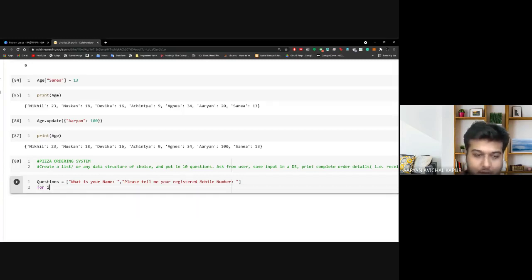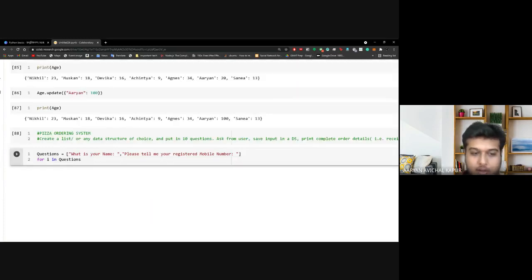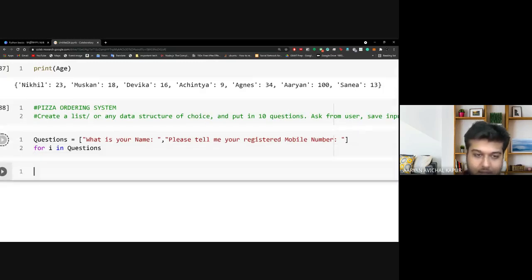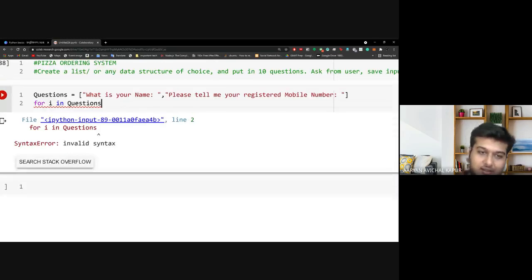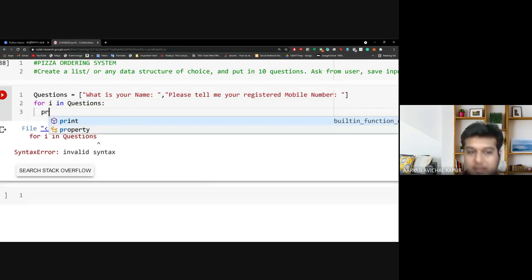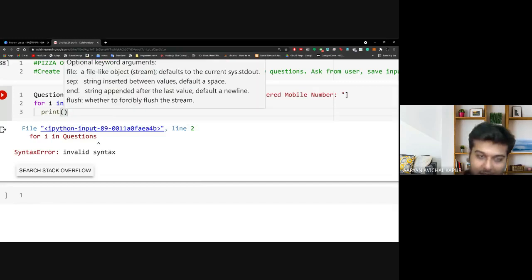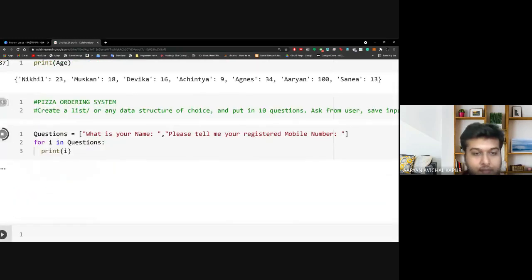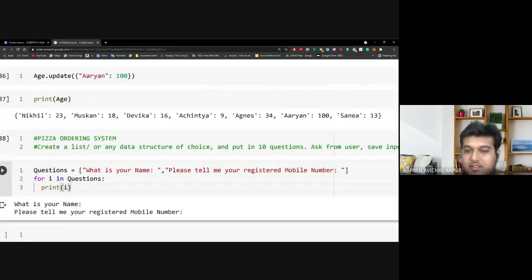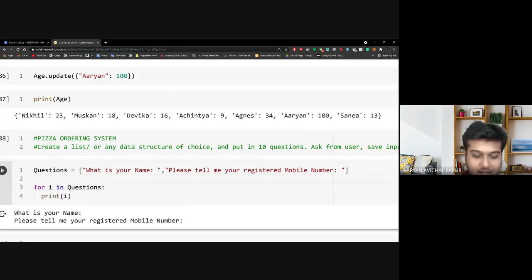Then what I do is for i in questions. I'll show you what I mean: i would become every value in the questions. First it will become what is your name, then it will become please tell me. Let me just print i and show it to you. See, we have what is your name, and now please tell me your registered mobile number. These are the questions that we're going with. Now, to take input, all of us know, let me create another list called answers, and it's empty.